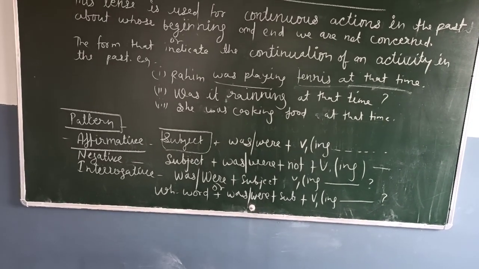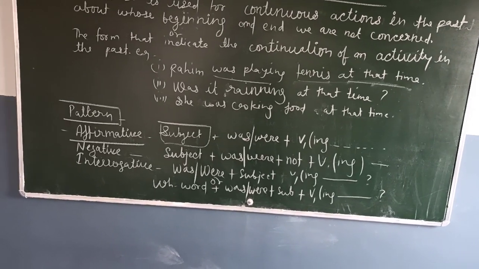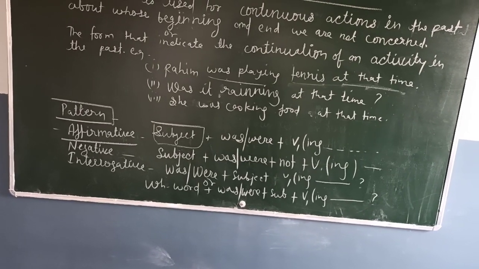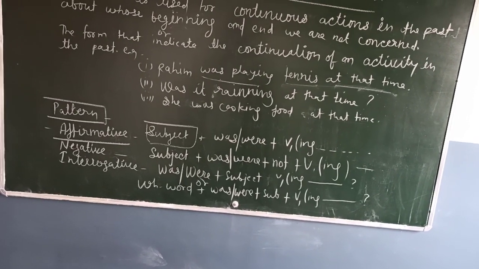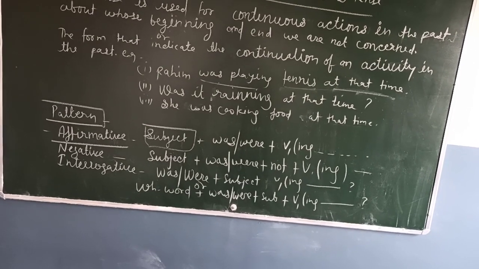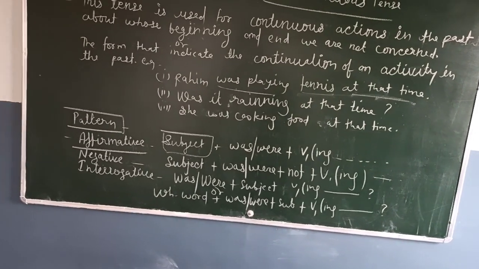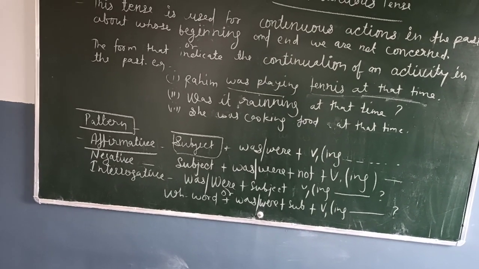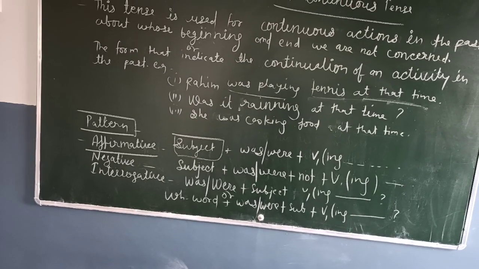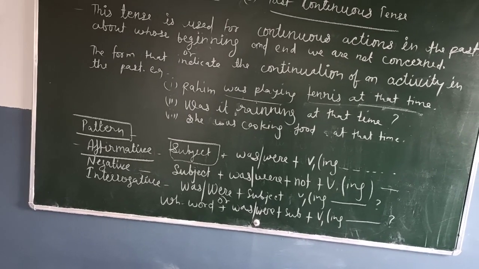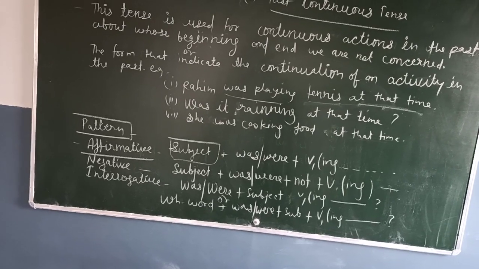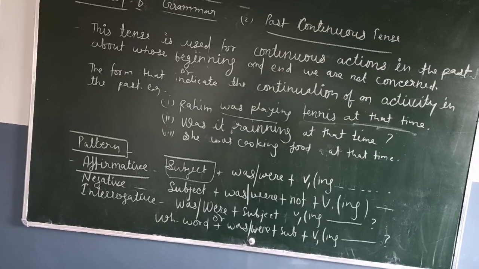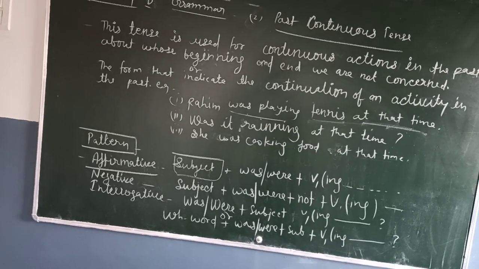And dear student, patterns are given here. In an affirmative sentence, we follow: subject plus was/were plus the present participle form, V1 with ing. Dear student, in a negative sentence: subject plus was/were plus not plus V1 plus ing. In negative sentences, not is added just after the helping verb was/were.